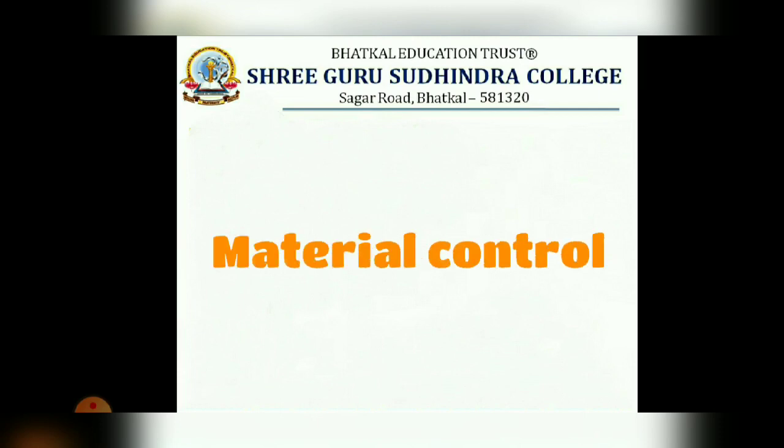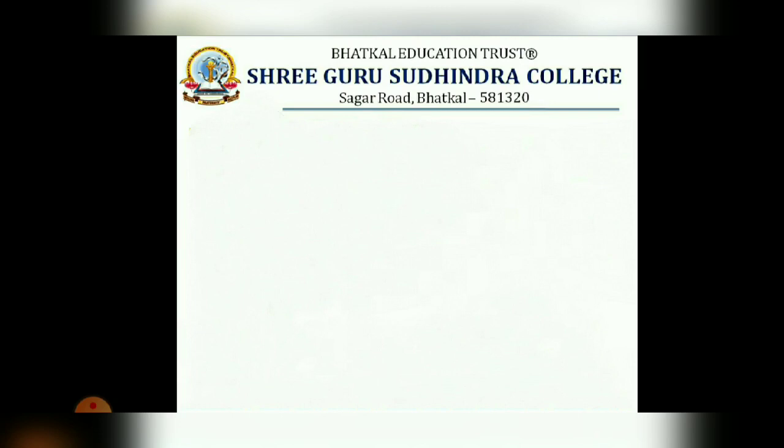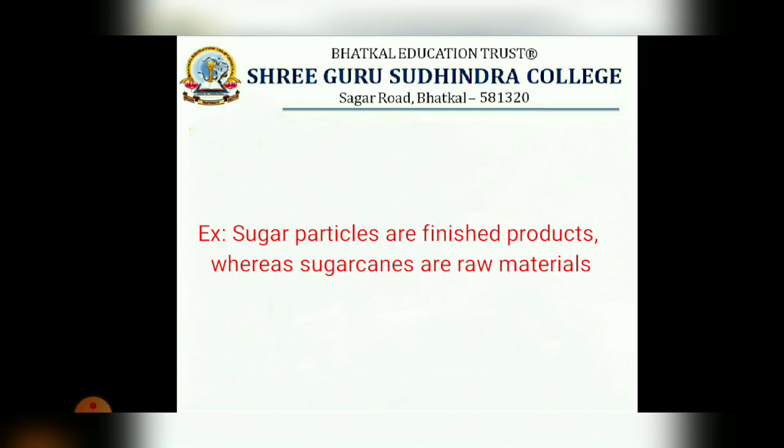Materials means raw materials. Raw materials are the main base materials which are used for the production of finished products. For example, sugar is a finished product, and the main base product for this is sugar canes.